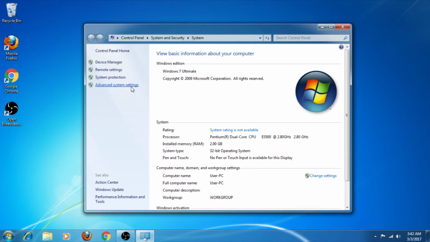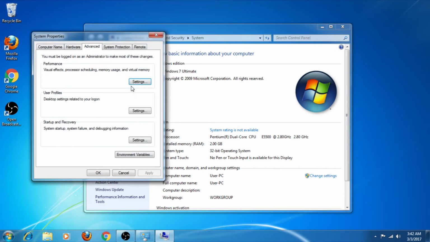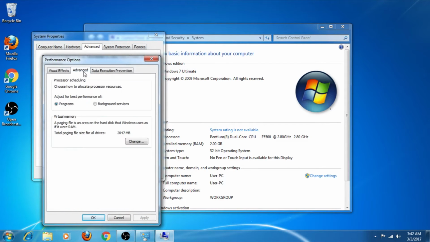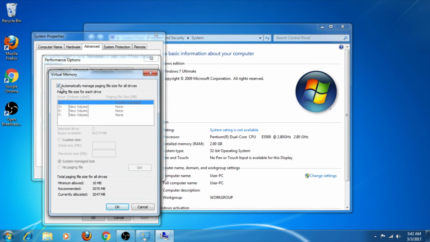Click on advanced system settings, then under the advanced tab click on settings, then go to advanced tab again. Then as you can see, total paging file size is equal to 2047 MB, which is about 2 GB, and I'm going to change it to 5 GB.